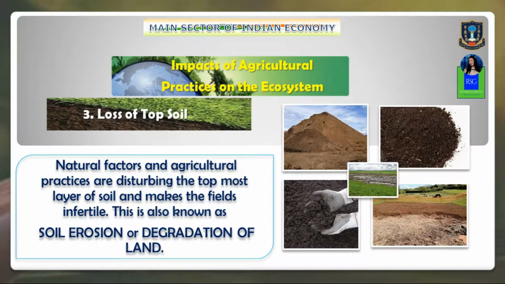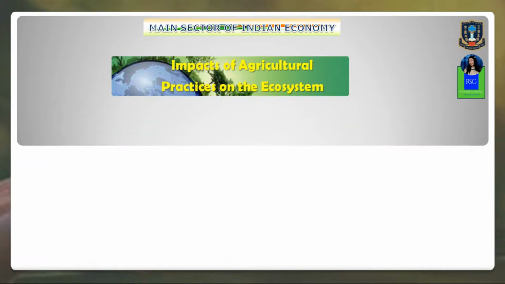Natural factors and agricultural practices are disturbing the topmost layer of the soil and making the field what? Unfertile. Now this process of soil getting eroded is also known as what? Soil erosion, isn't it? So this is also called soil erosion or degradation of land. This is the impact that agricultural practices are having on the top layer of the soil, which is very important for agricultural purposes.